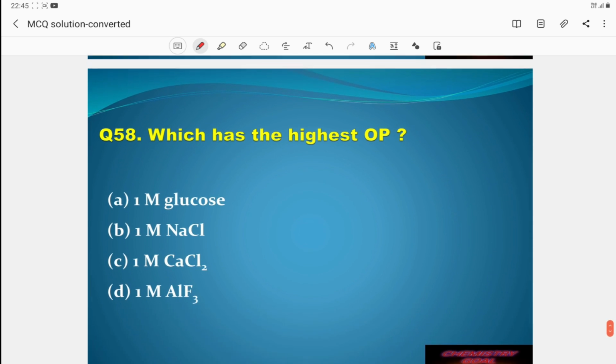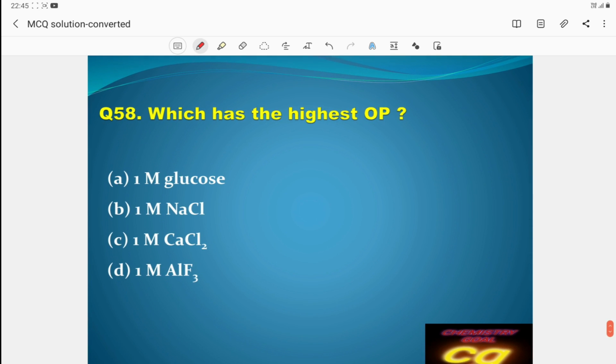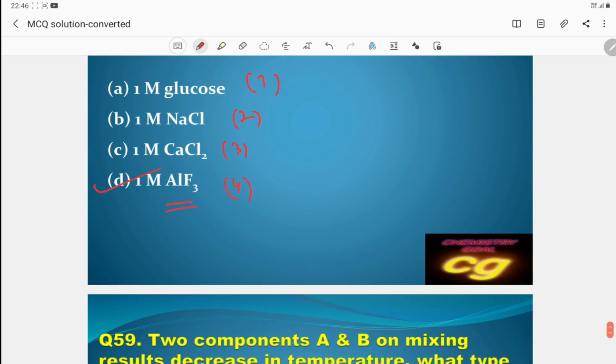Which has the highest osmotic pressure? The more the number of particles, the more the osmotic pressure, because the concentration will be more. Glucose gives 1 particle, sodium chloride gives 2 particles, the next gives 3 particles, and the next gives 4 particles on dissociation. More particles means more osmotic pressure. So the highest will be aluminum fluoride.